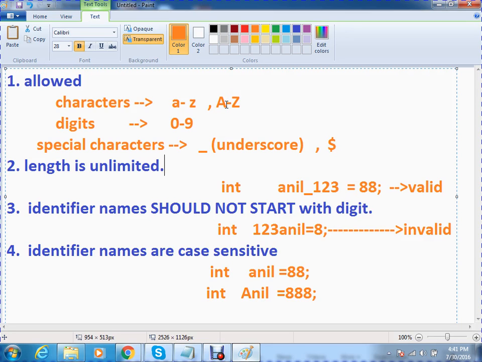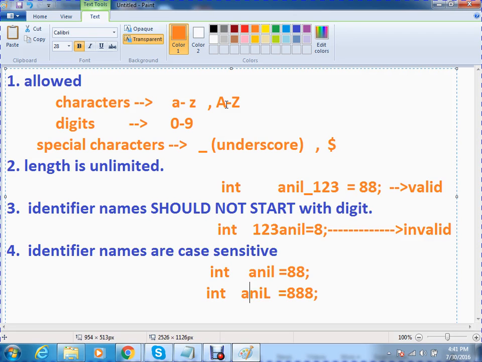Observe, what does case sensitive mean? This is Anil. This is also Anil. Now you tell me: Anil. Okay, now I will do it like this, where the last letter is different. Now, what is that? Case sensitive.